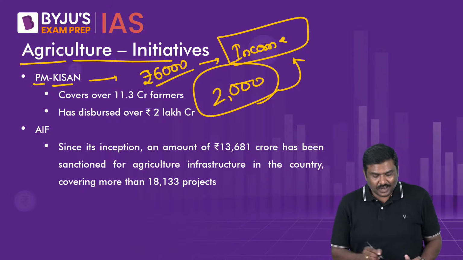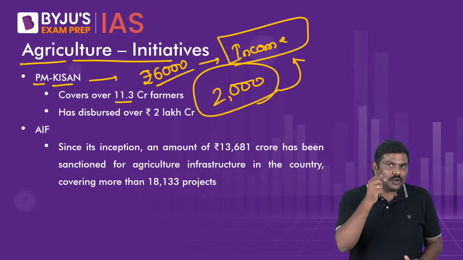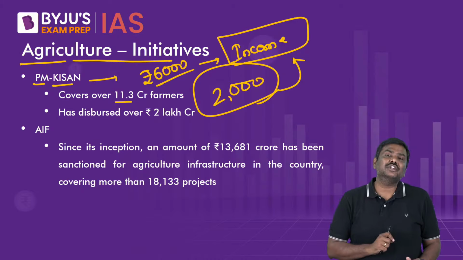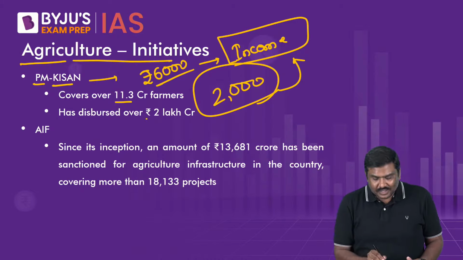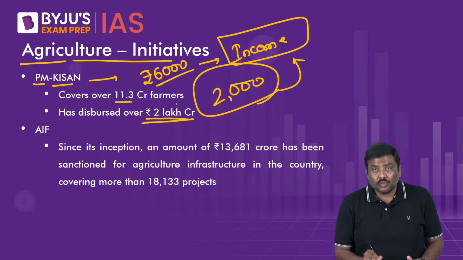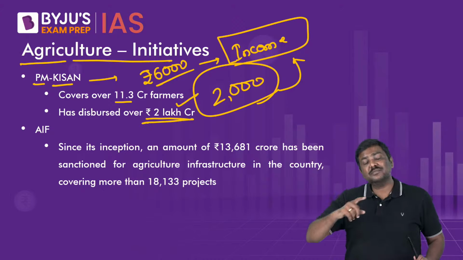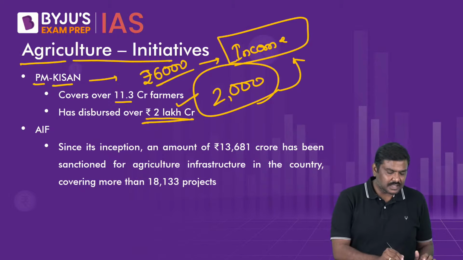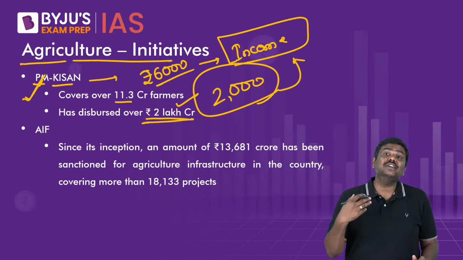And as per the data given in the survey, as of now, 11.3 crore farmers are covered under the PM Kisan Initiative. And in the last 3 years, since its launch, more than 2 lakh crore rupees worth of income support has been transferred by the government to the farmers. That is the first very important initiative that the Government of India has taken to promote the agriculture sector.